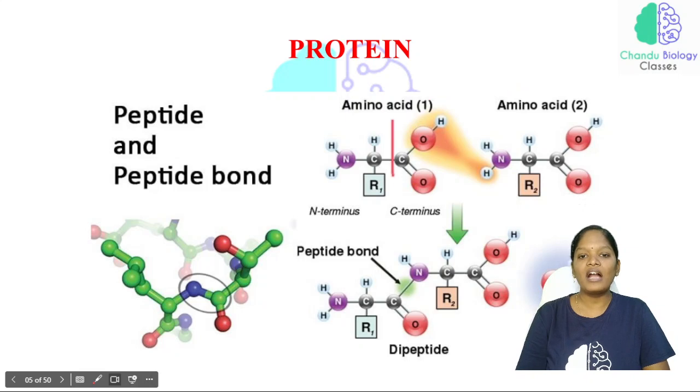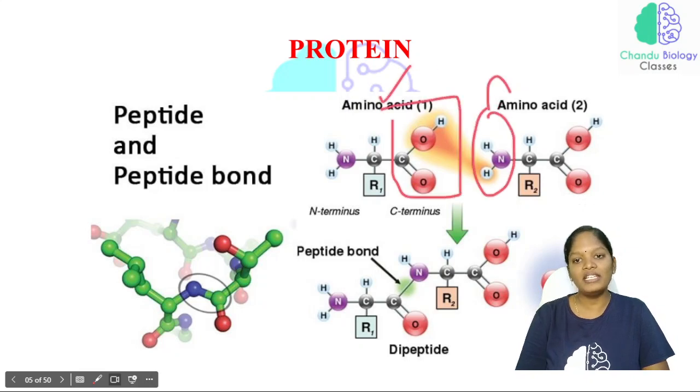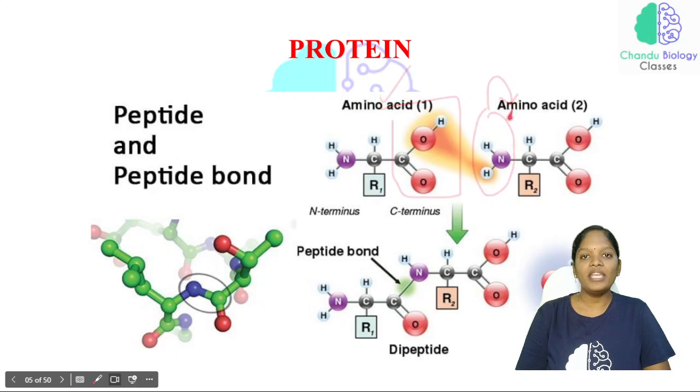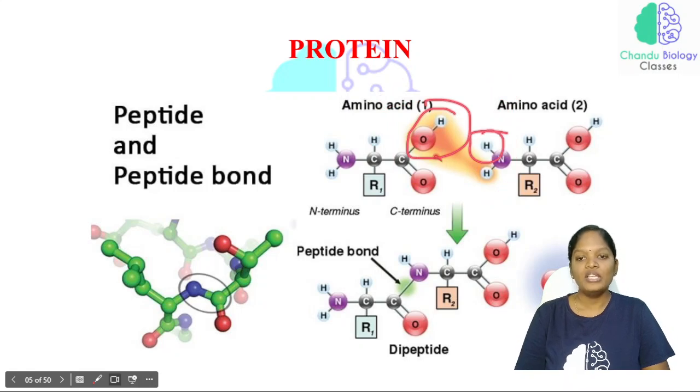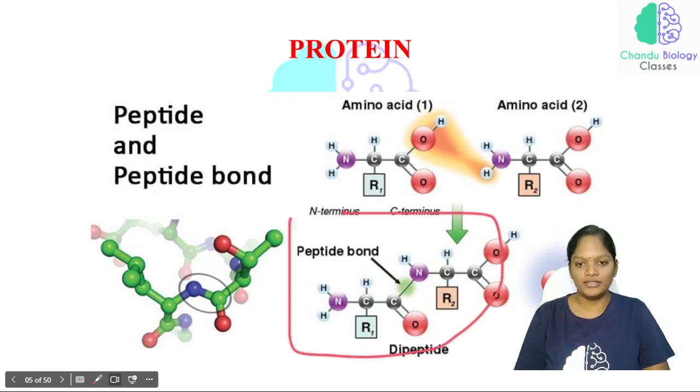Now see here, the carboxyl group of one amino acid and the amine group of the other amino acid react. Here an OH, and here an H. This H2O will be eliminated as water, and as a result we have a peptide bond.